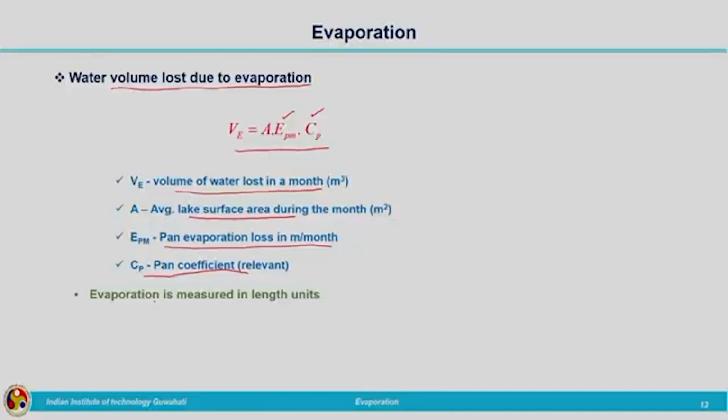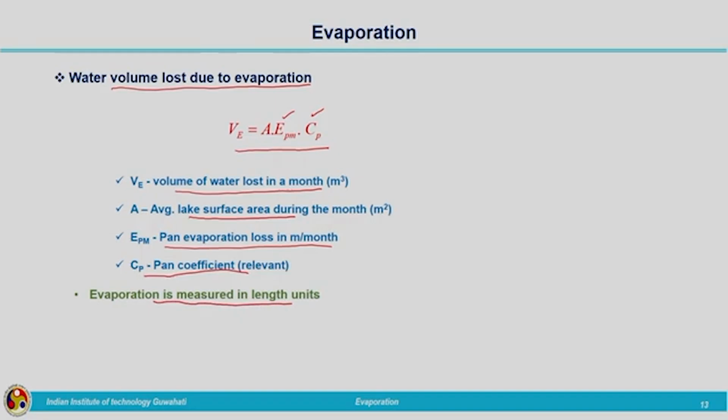So, by making use of this simple formula, we can calculate how much volume of water is lost due to evaporation. First, we need to make use of the standard pans and calculate the pan evaporation, the value corresponding to pan evaporation. Once the pan evaporation loss is obtained, we can calculate the volume by considering the area of the lake or the water body. This needs to be noted: evaporation is measured in length units. Evaporation rate we will express in length per time.